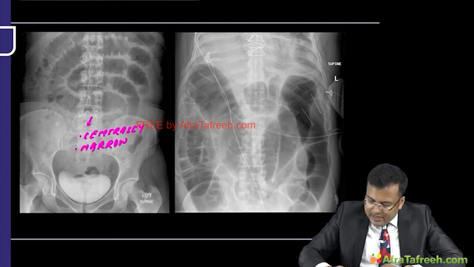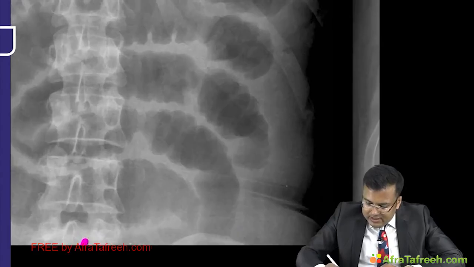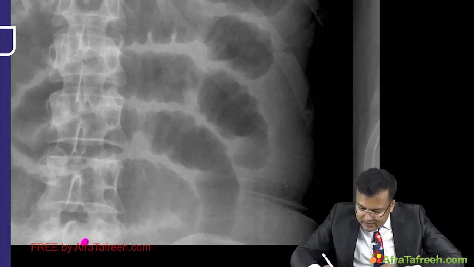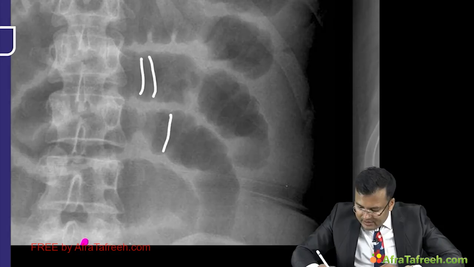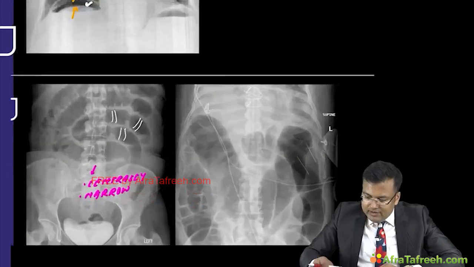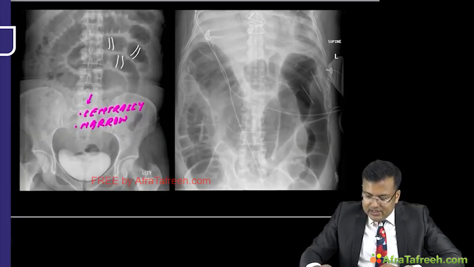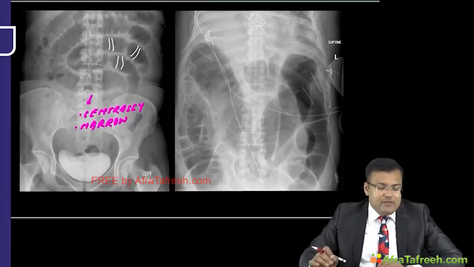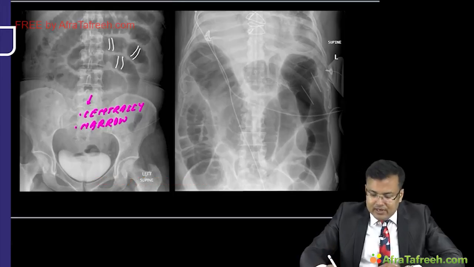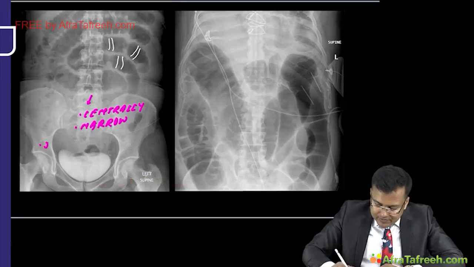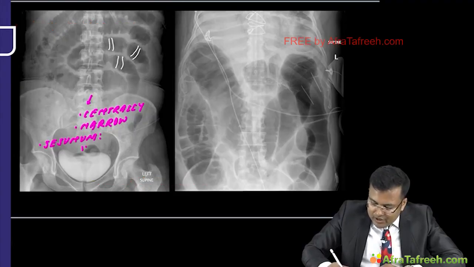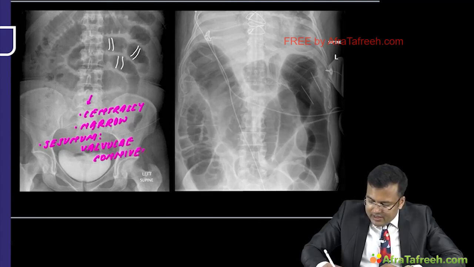If you look carefully, there is a circumferential ring-like pattern, and this is valvulae conniventes. This pattern is the characteristic feature of jejunum.